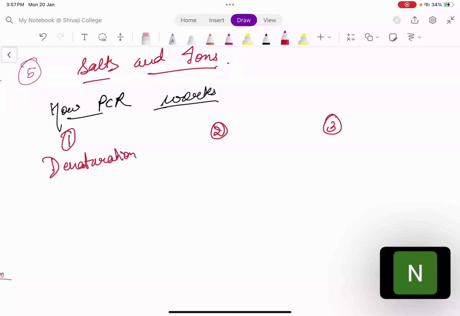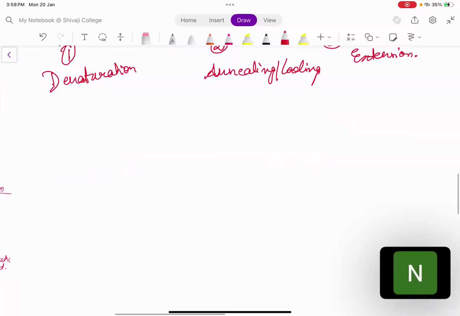The second step is annealing, which is also called cooling. And the third step that we have is extension. Now let us see what happens. You have a stretch of DNA that you want to multiply, for which you want to make billions of copies. 3' to 5', this is the template DNA.